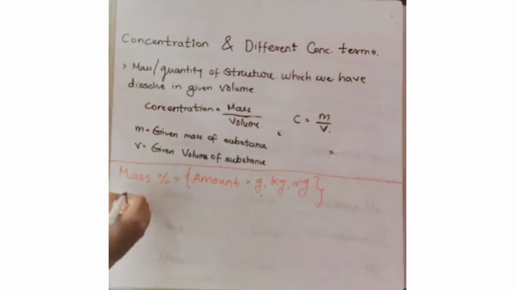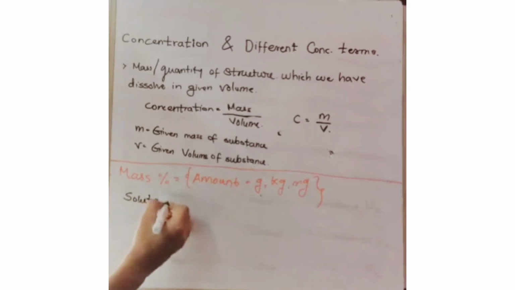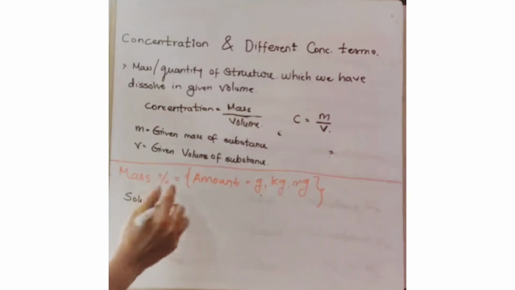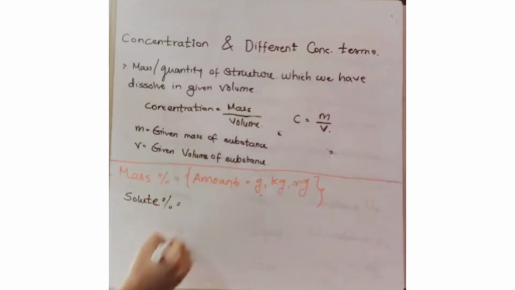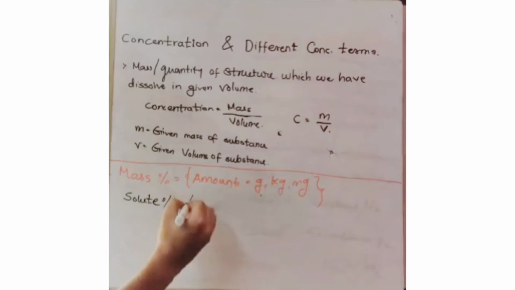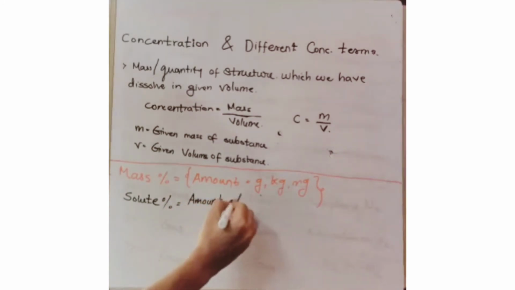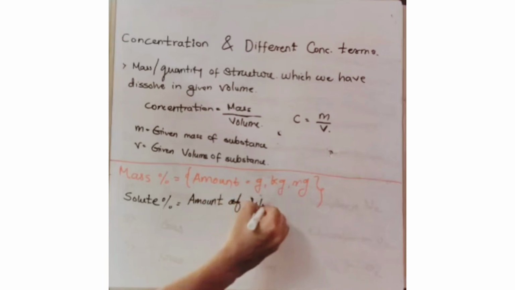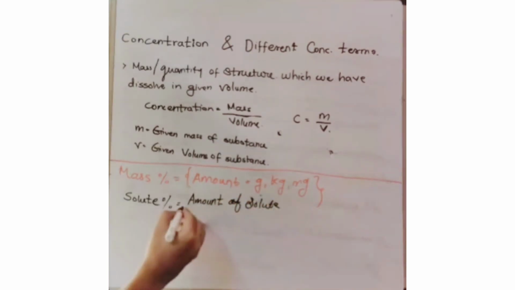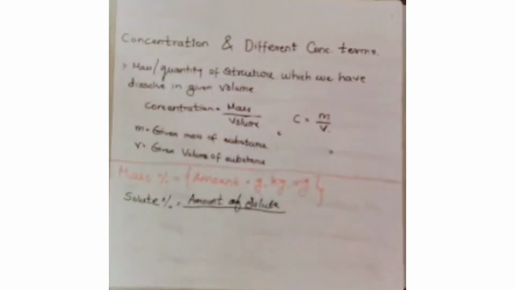Let's write it down. If I want to find out the percentage of solute as a mass, I will write: solute percentage is equal to amount of solute divided by total amount of solution.